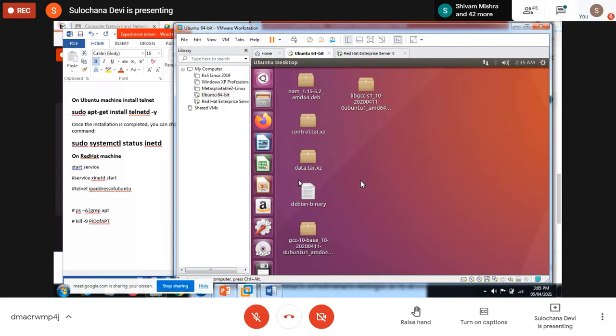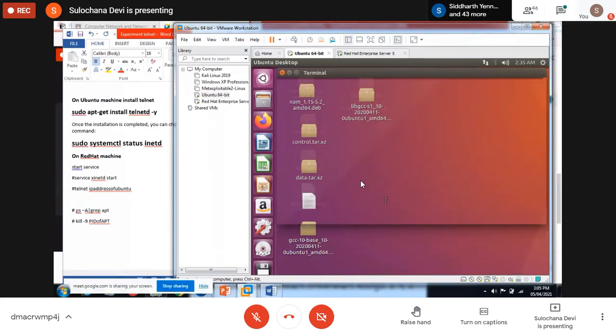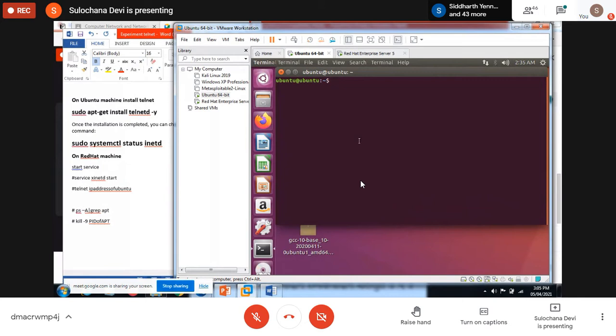Okay, so here, right click, open terminal. See, if you are on the hash prompt, then no need to give the sudo command.